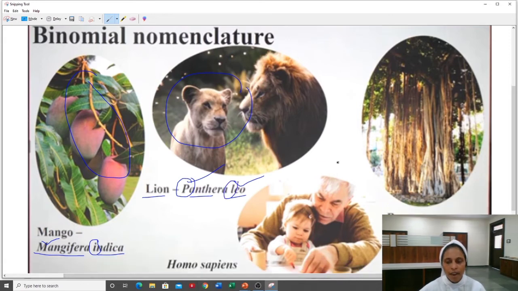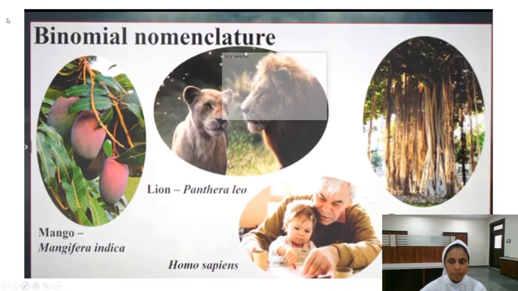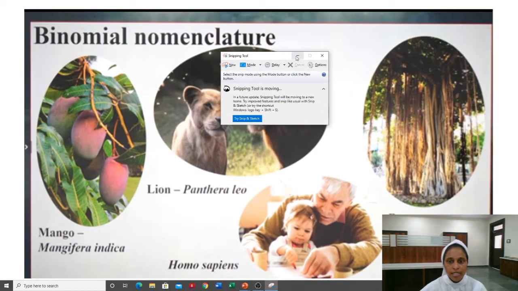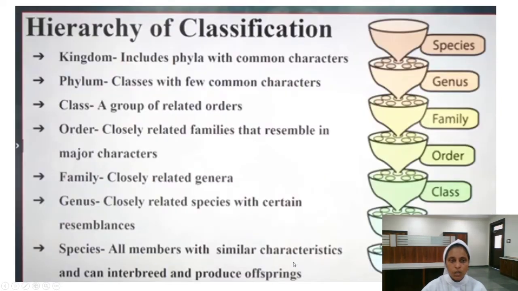And here we have human being. What is the scientific name of human being? Homo sapiens. It should be separately underlined. Genus name should be written in capital letter and species name should be written in small letter. Then here we have banyan tree, the scientific name of banyan is Ficus bengalensis. Hope it is clear to you.